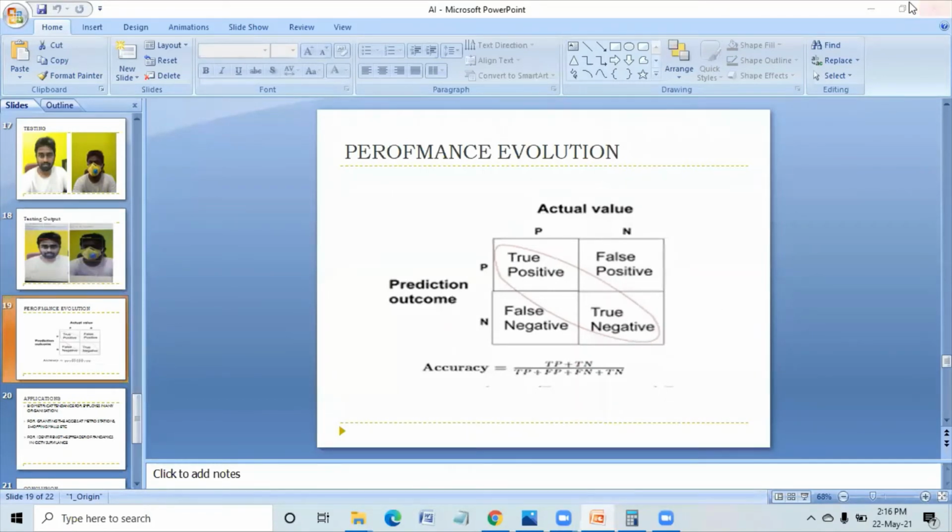So in testing, we evaluate the performance of the system in this manner by calculating true positive, true negative, false positive, false negative. Then we can calculate the accuracy. If the accuracy is good, we'll be using that deep neural network in our application.